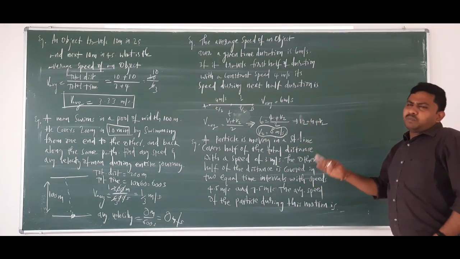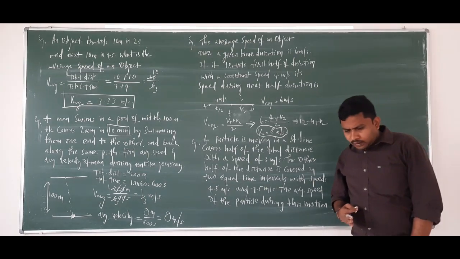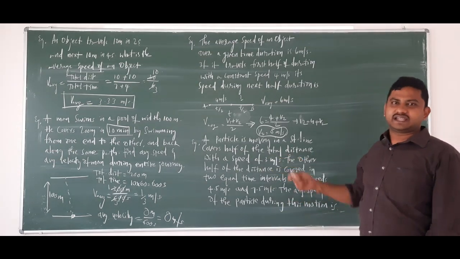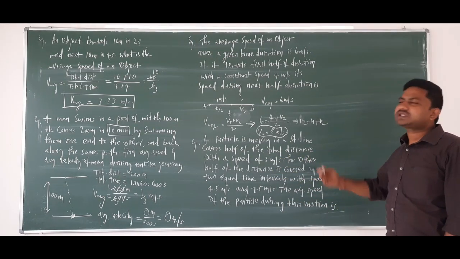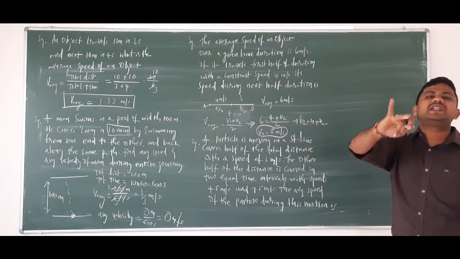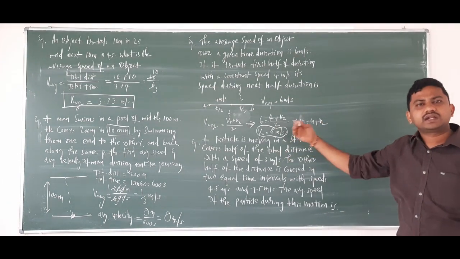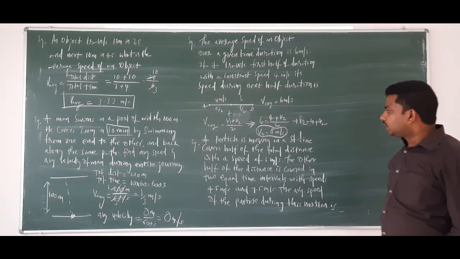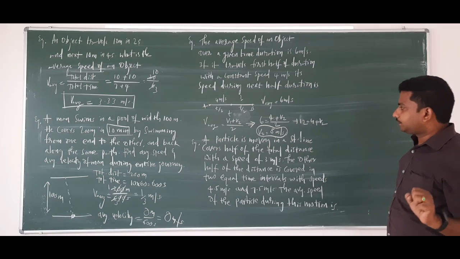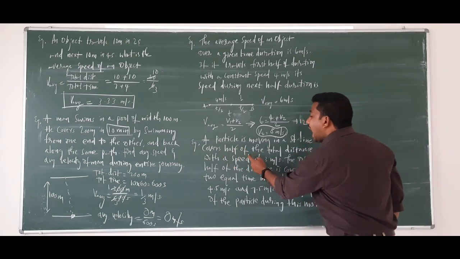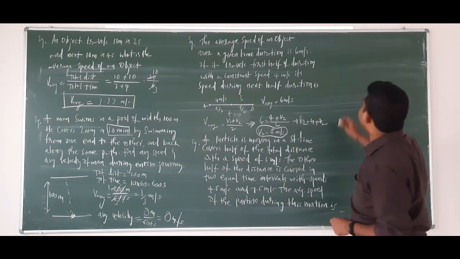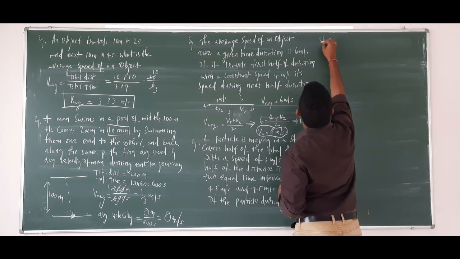Let's see. So this is the most important problem. In one of the NEET exams, this question was there. Final NEET exam, this question was there. The same model. Whatever we have discussed about average speed and average velocity, based on that only, let's solve. A particle is moving in a straight line. Okay. Covers half of the total distance with a speed of 3 meters per second. Fine. So now the solution for this question will be like this.